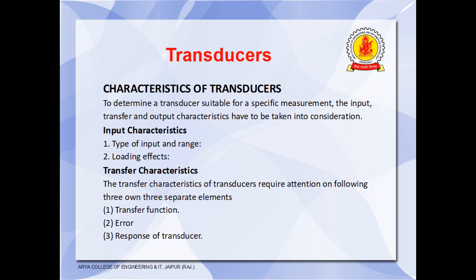Now we'll discuss about the characteristics of transducers. To determine a transducer suitable for a specific measurement, we have to consider the different type of characteristics. These are the input, transfer, and output characteristics. First, the input characteristics. In the input characteristics category, first will take the type of input and range. Means the consideration for the selection of a transducer is based on the input quantity which is going to be measured and its operating range.